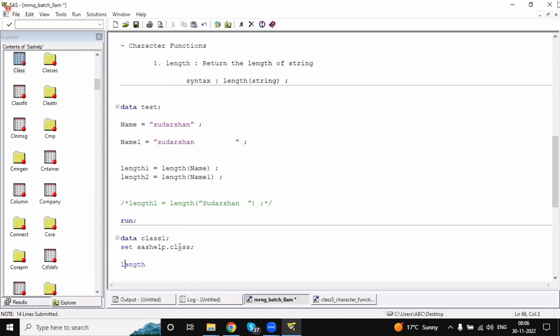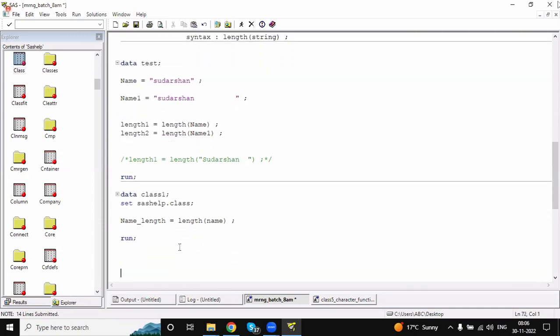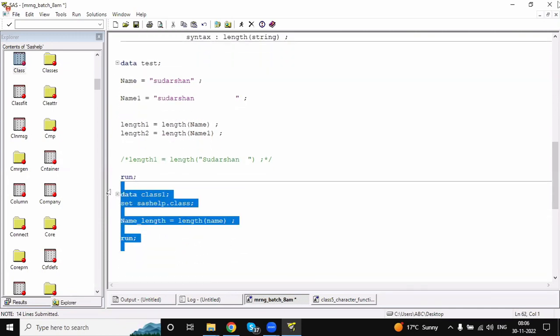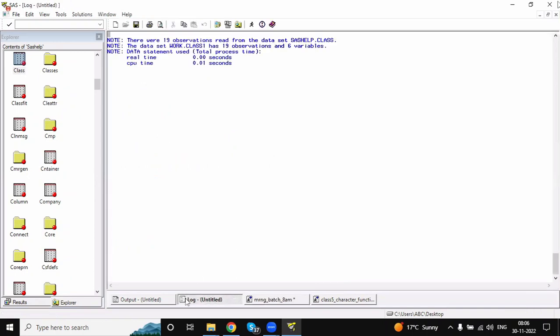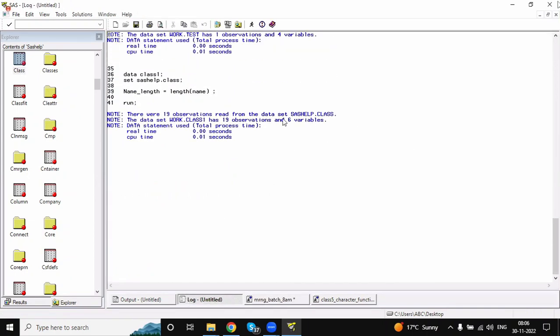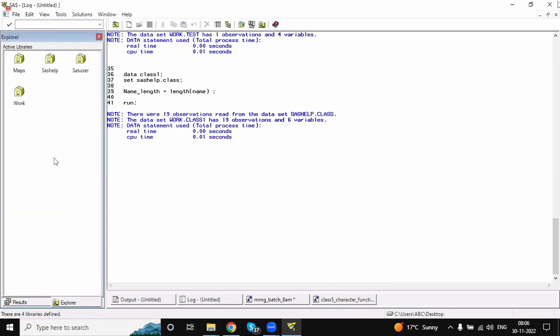So look, name underscore length. This is my variable name. So now I'm applying the length on the name variable. Okay. So now what will it give? It's created a new variable. 6 variables are created. That is called name underscore length.